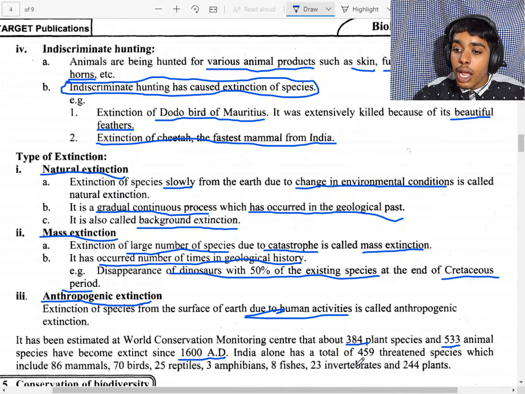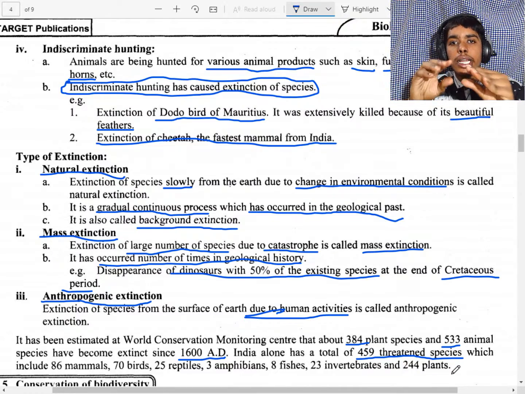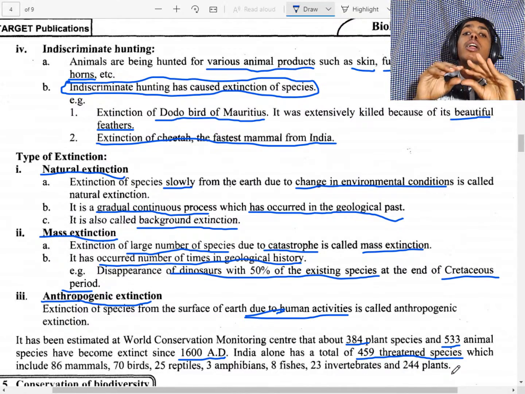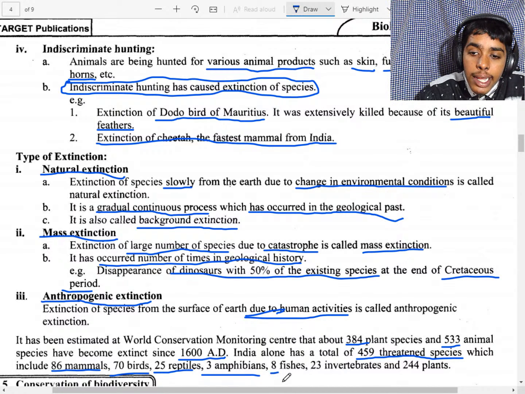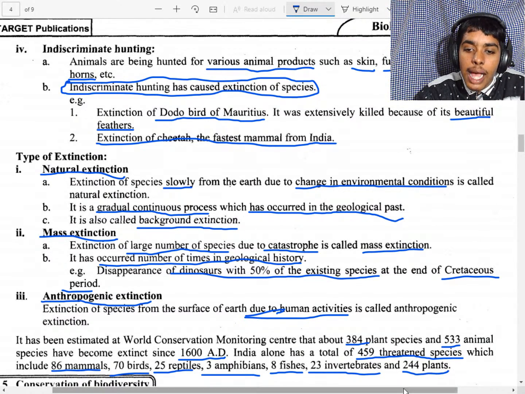In India alone, 459 species are extinct, of which 86 species of mammals, 70 of birds, 25 of reptiles, 3 of amphibians, 8 of fishes, 23 invertebrates, and 244 plants.